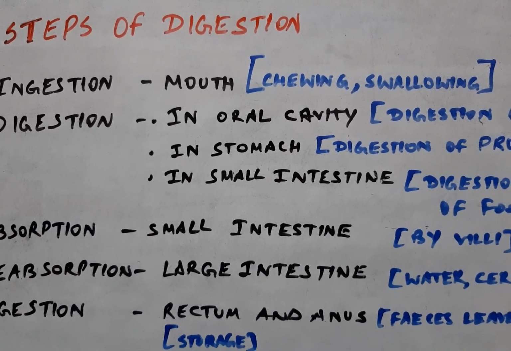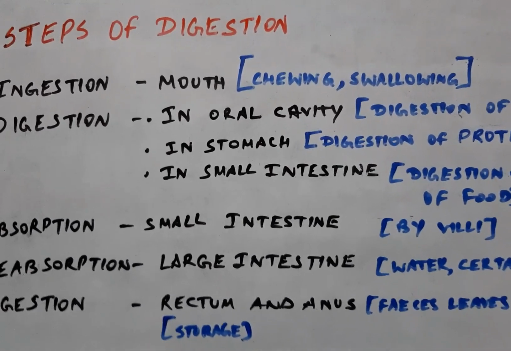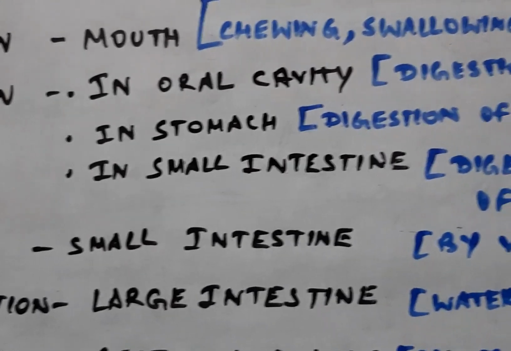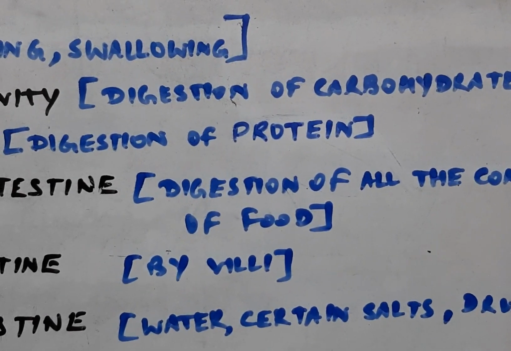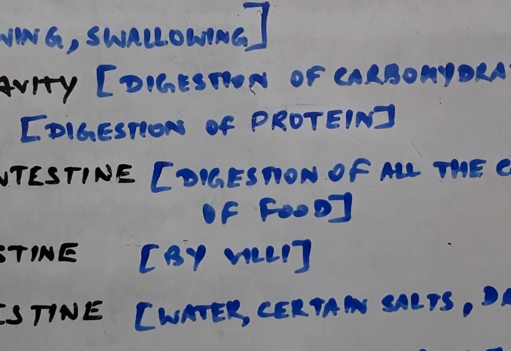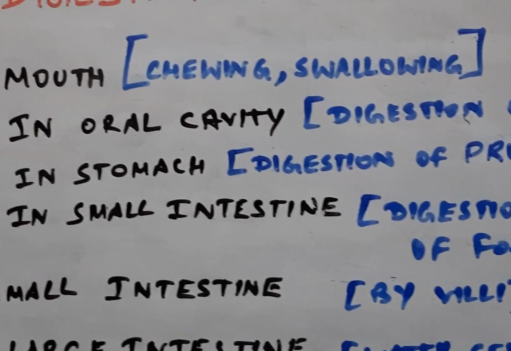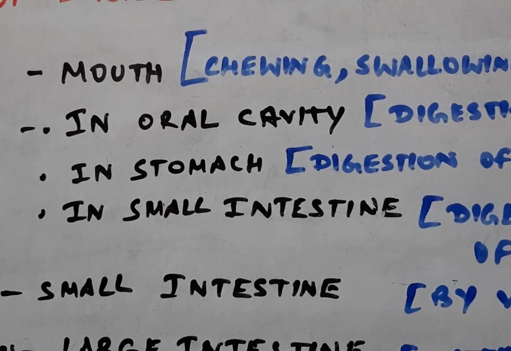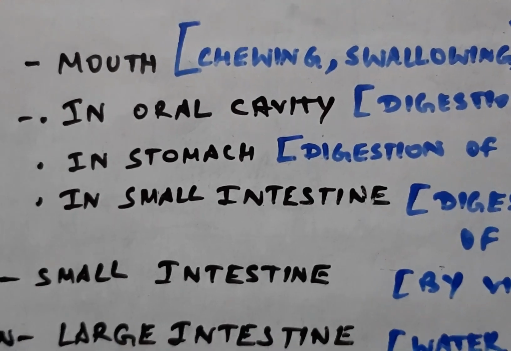Generally, digestion of carbohydrate takes place in the oral cavity, by the salivary gland present in the mouth that secretes salivary amylase, or simply amylase, which digests the carbohydrate. So carbohydrate is digested in the oral cavity, and after chewing, the food is swallowed.